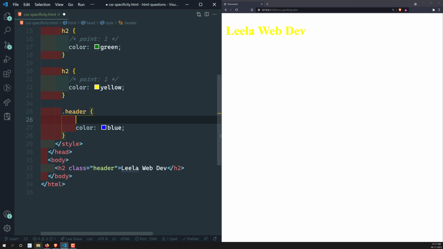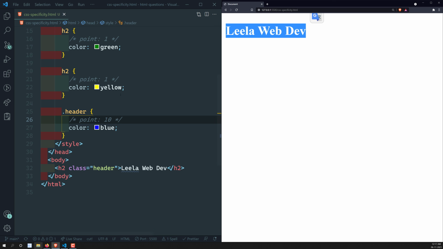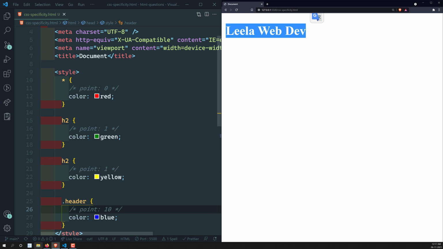Now this class selector will have 10 points. So this one has 10 points. Now if you try to save it here, automatically the color will be applied, it will be blue. Why? Because out of the same element H2, so many rules are applied. So all these CSS rules will be applied to this H2.